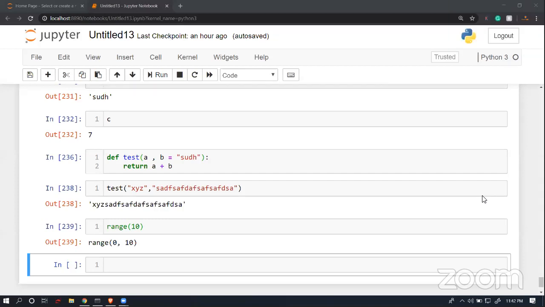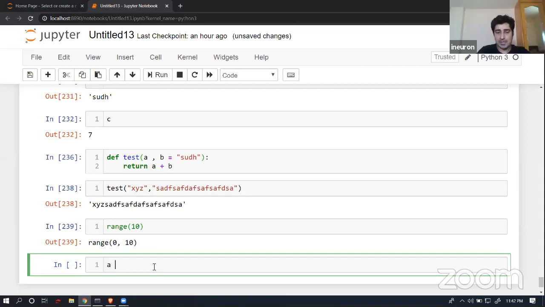Yeah, hello. I would like to know, here you have just explained the function. I want to know about local and global variables. Sometimes we do it in a function, describe it. So see what happens is, okay, fine. Suppose I'm trying to create a is equal to 1, right?